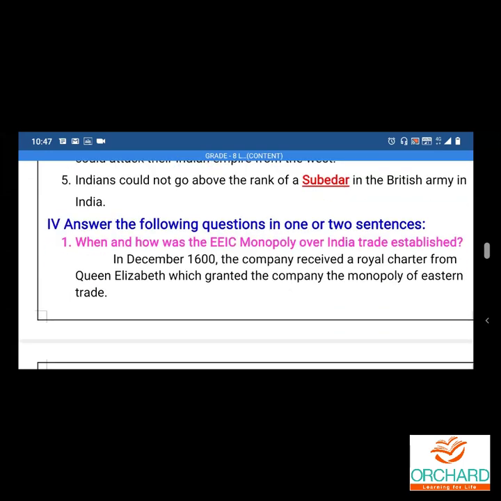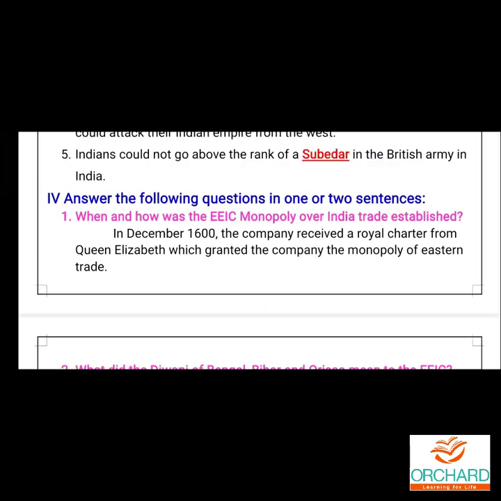Answer the following questions in 1 or 2 sentences. When and how was the EEIC monopoly over India trade established? In December 1600, the company received a royal charter from Queen Elizabeth which granted the company the monopoly of Eastern trade.